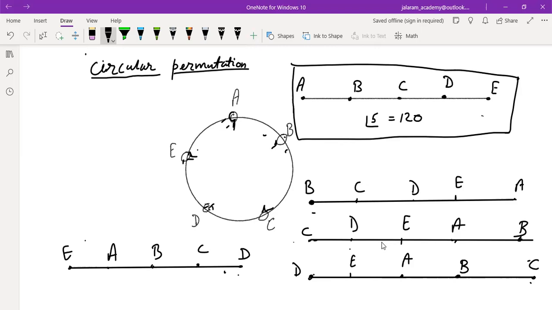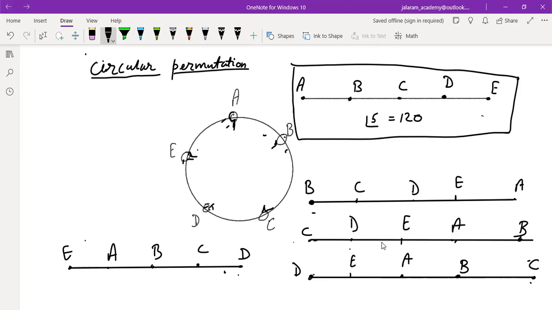Corresponding to 5 arrangements along a straight line, the number of circular arrangements equals what? One only, right? Corresponding to 5 arrangements along a straight line, there is only one circular arrangement.